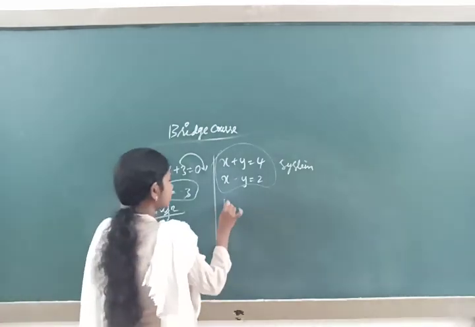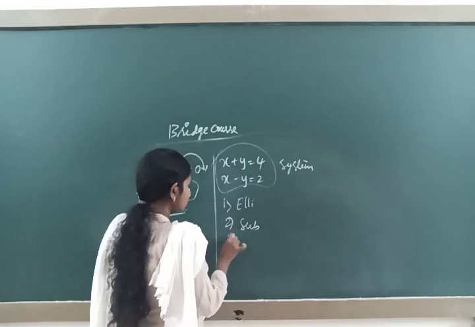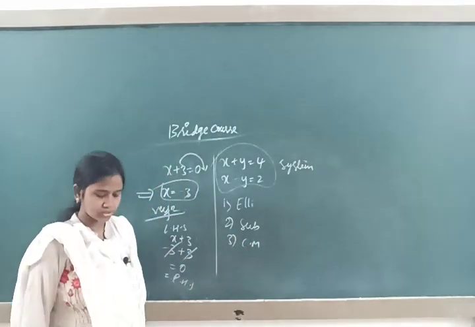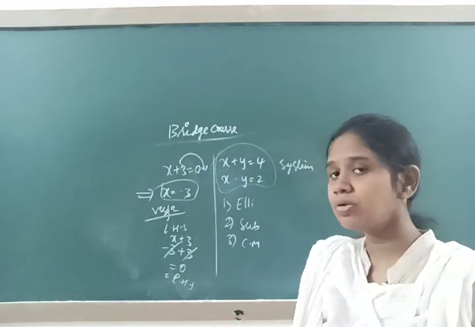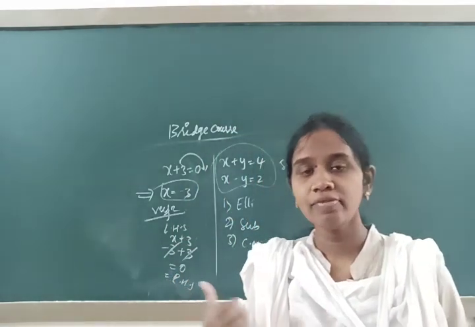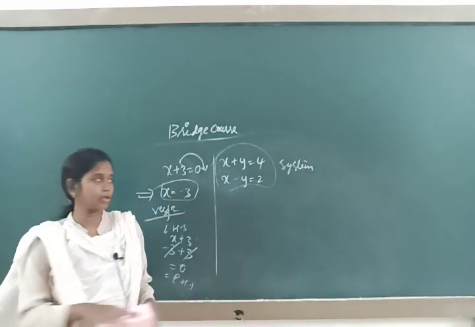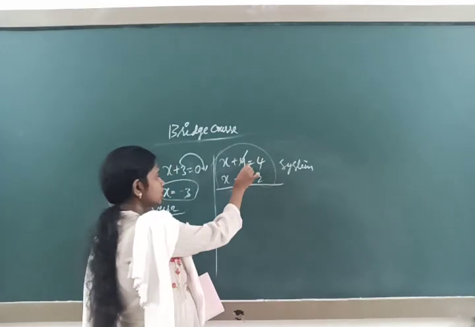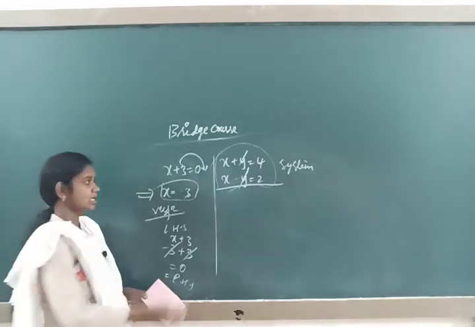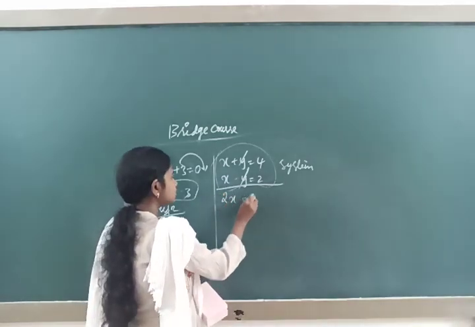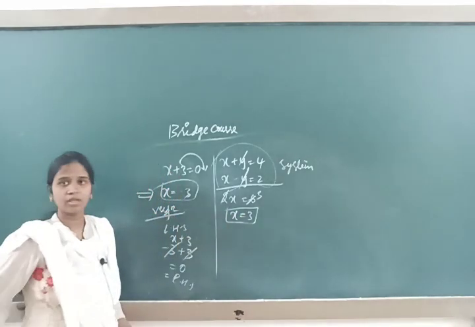How to solve these problems? We know that it can be done by the elimination method, substitution method, or cross multiplication method. By any one method, we can solve for the values of x and y. I will solve with the help of the elimination method. See here, these two variables are opposite in sign. Plus y and minus y cancel, add them, it is 2x is equal to 6, x value will be 3.